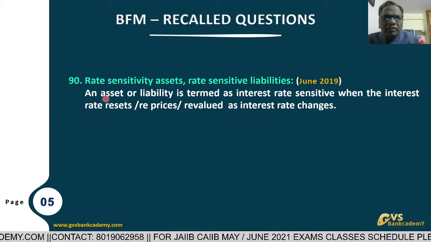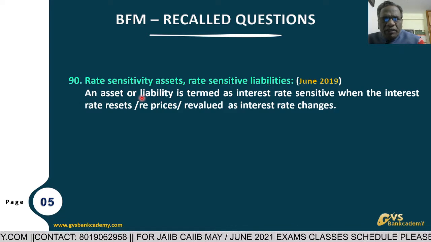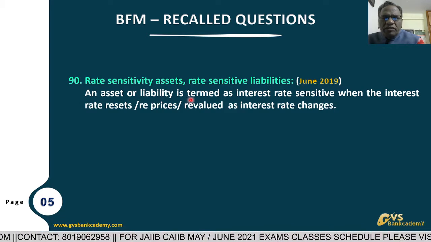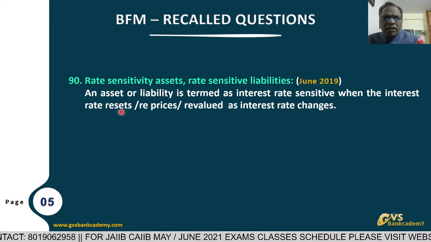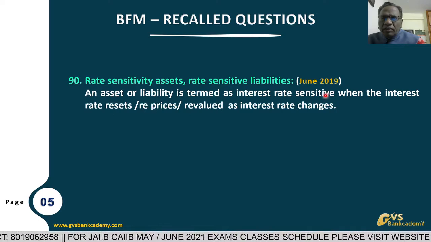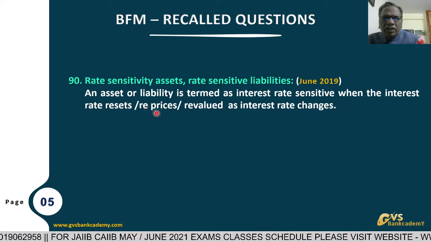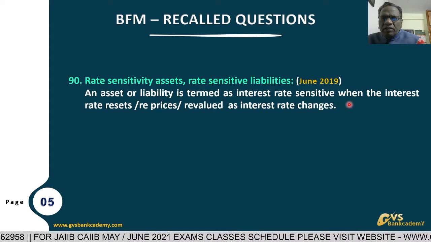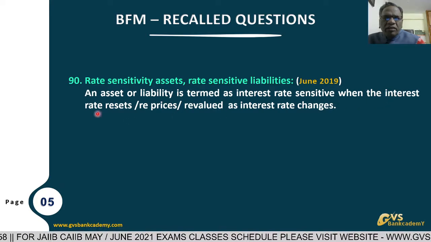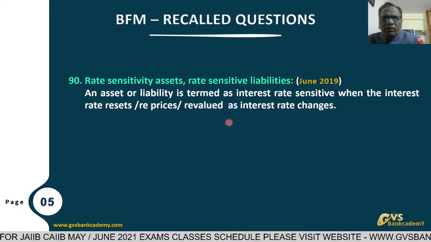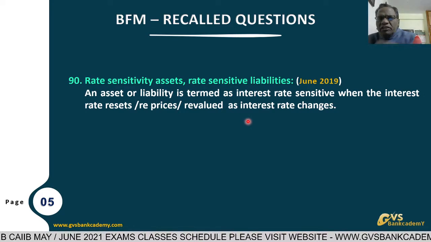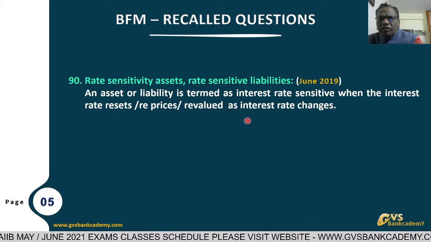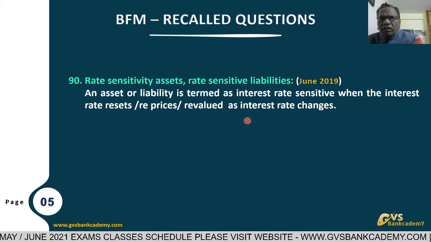An asset or a liability in the bank's balance sheet is termed as interest rate sensitive when the interest rate resets or reprices on the asset or liability, and the asset or liability is revalued as interest rates change in the market, as MCLR changes by the bank, or the external benchmark rate is changed by the bank.